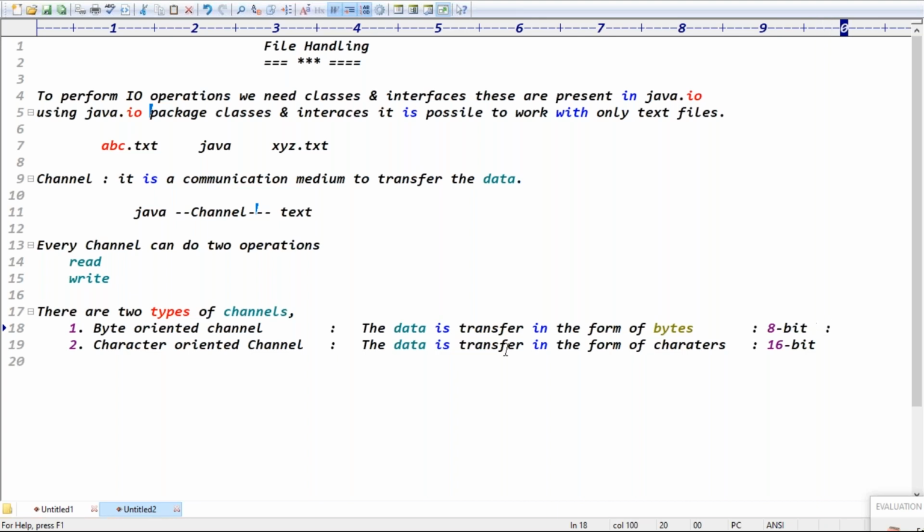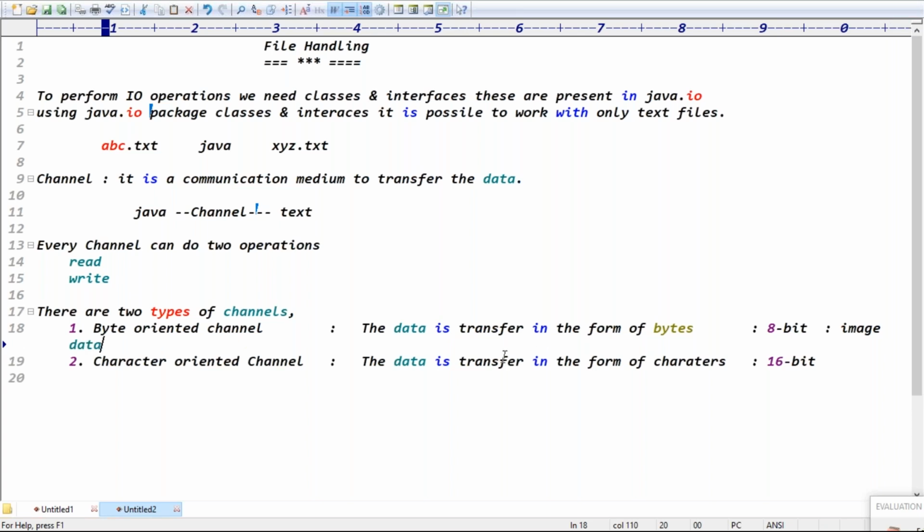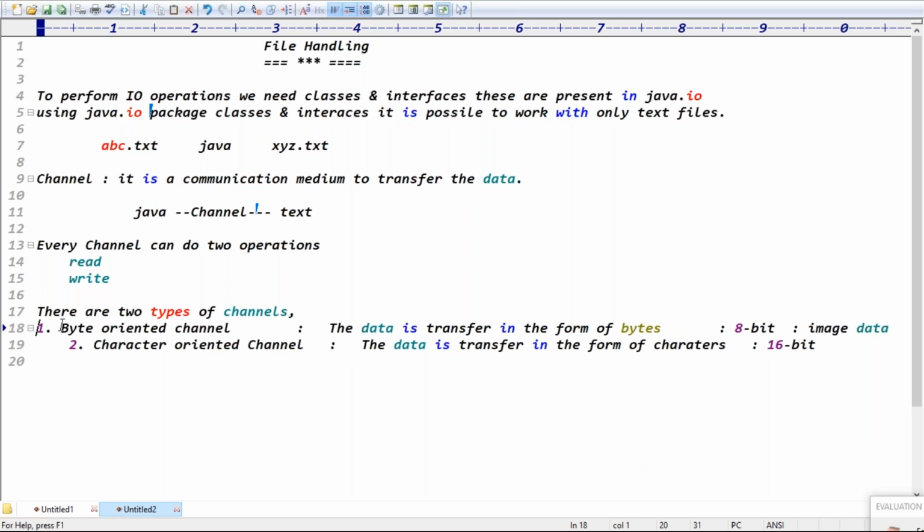When is the byte channel recommended, and when is the character oriented channel recommended? Generally, to transfer image data, the byte oriented channel is recommended, because image data is transferred in the form of pixel format. To work with text data, we go for the character channel.